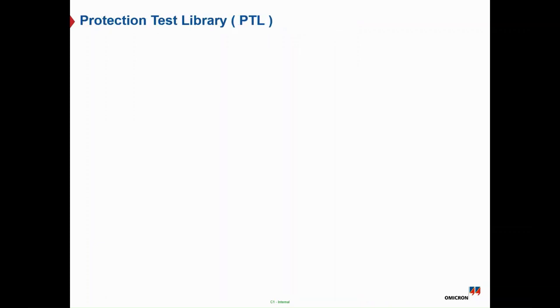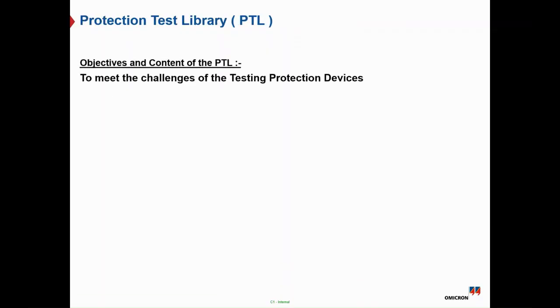About the protection testing library, which is free of charge and can be downloaded from our Omicron customer portal, we have more than 530 protection relay types available free of charge in our Omicron customer portal, and you are free to download any one or the complete package of our PTL, and to be used with the Test Universe software, to not start with a blank sheet of paper, as you can see.